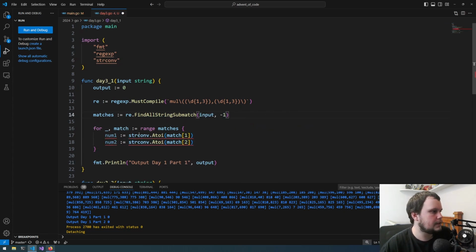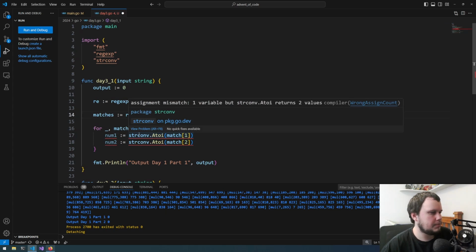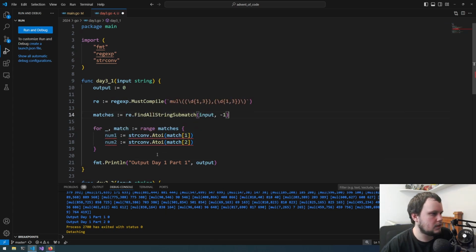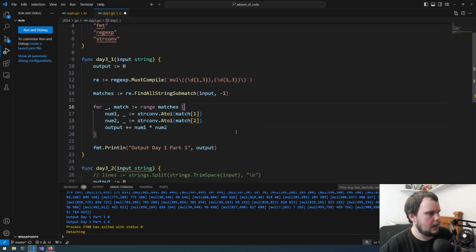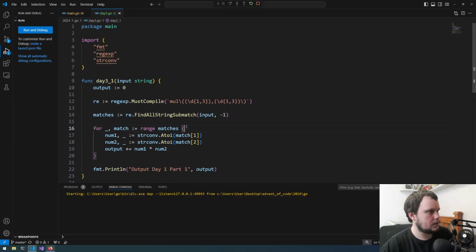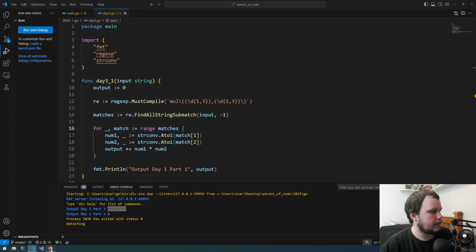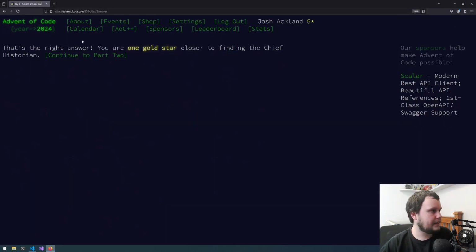And what error is it happening here? Assignment mismatch. 1 variable, but convert returns 2 values. Oh, okay, what is it returning? Oh yeah, error. So skip the errors. It's got num1, num2. Then it'll be output plus equals num1 times num2, and then that should be it. Okay, let's see if that number is correct. And that number was correct. So, on to part 2.